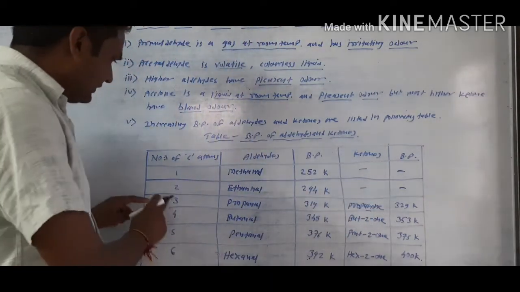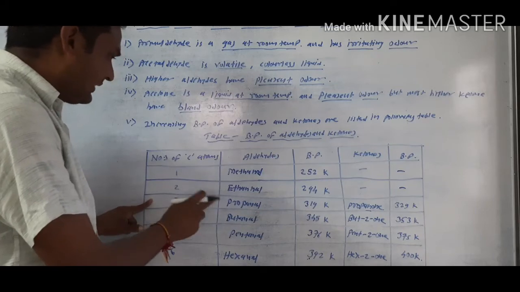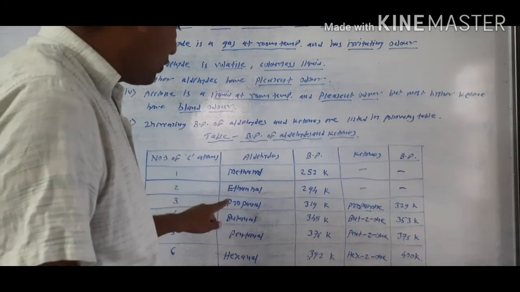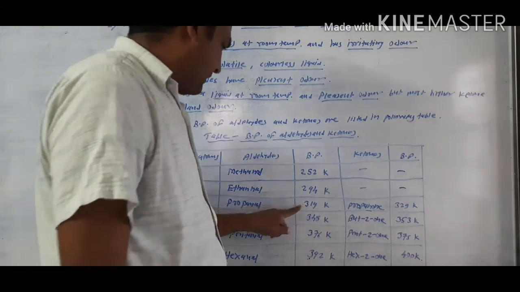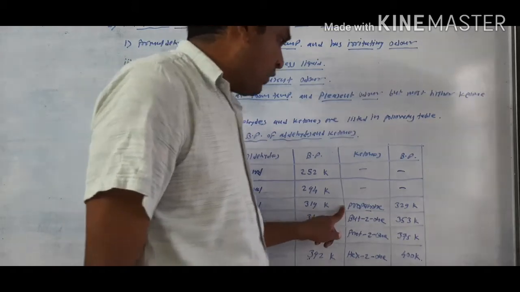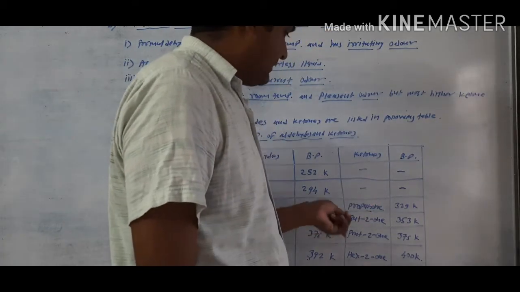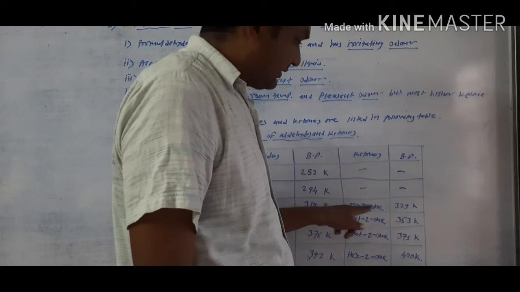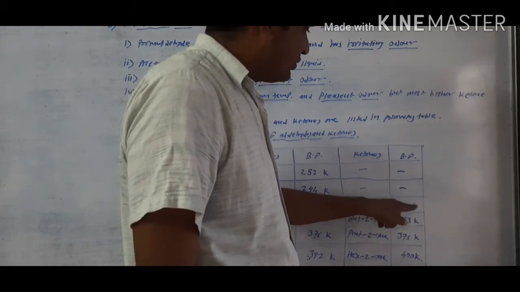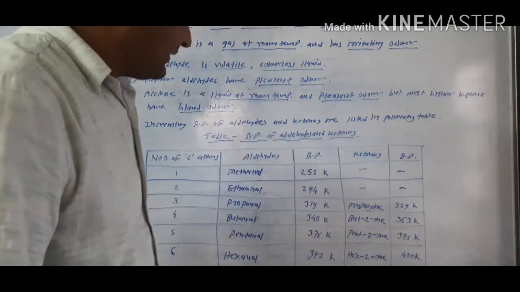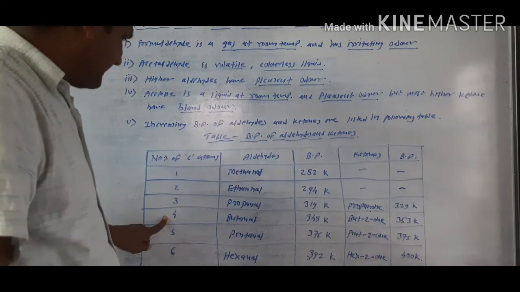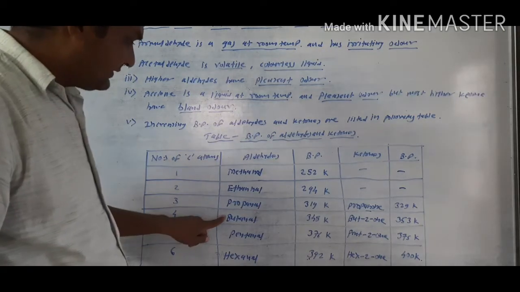Third one is the three carbon containing aldehydes, like propanaldehyde or propanal. Here it is 319 Kelvin. The propanone, meaning the ketone, propanone is also called acetone. Having the boiling point of 329 Kelvin.